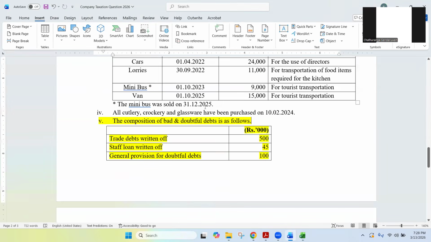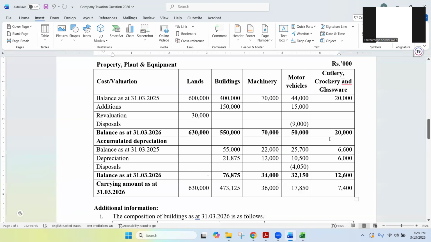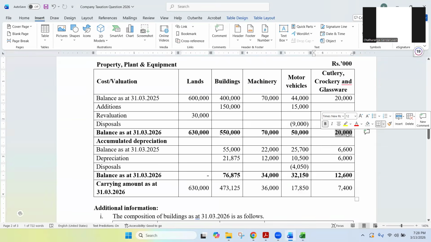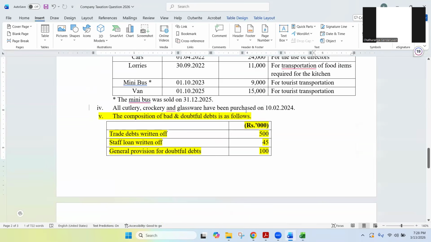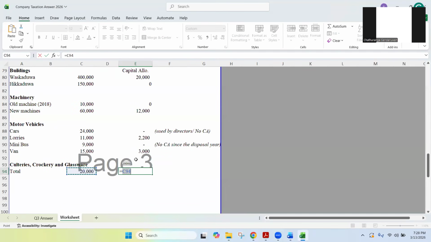Total of cost is 20,000. 20,000 is the total cost, and they have been purchased in 2024. Still, we have time. Again, the capital allowance rate is 20%. So I'm going to write the cost as 20,000, and I'm going to divide 20,000 by 5, 4,000. Capital allowance rate is 20%.